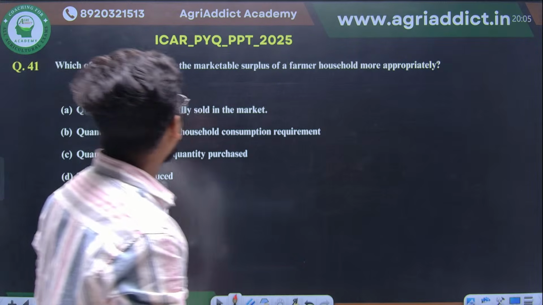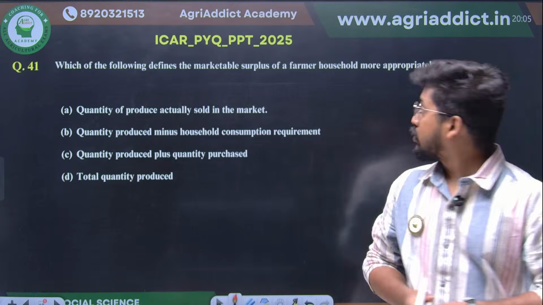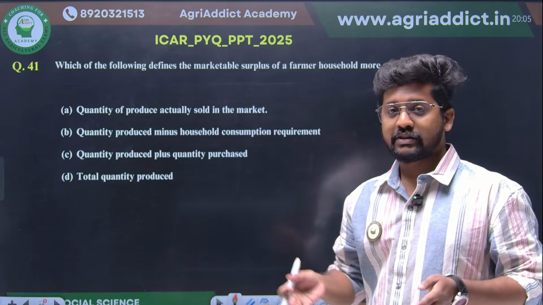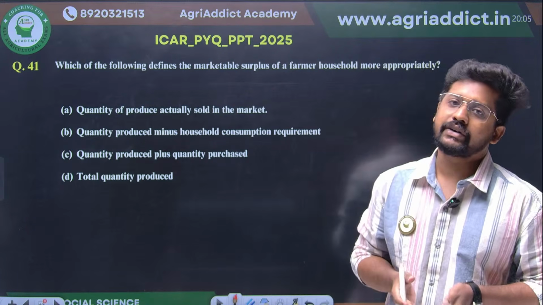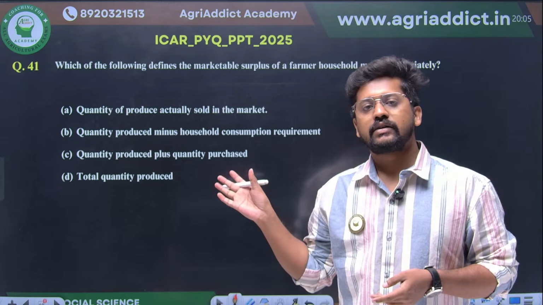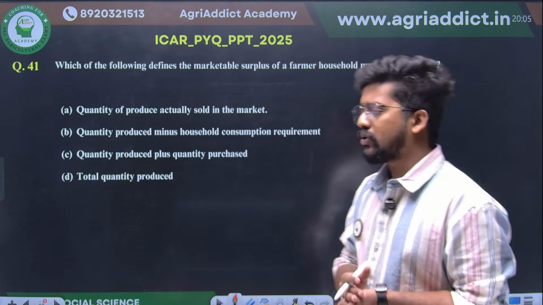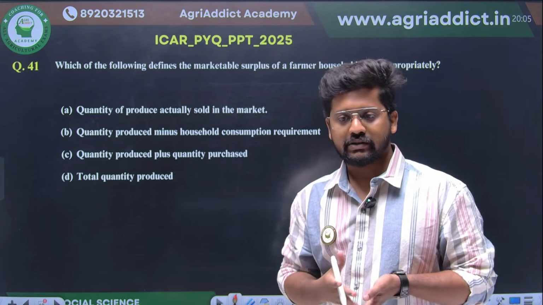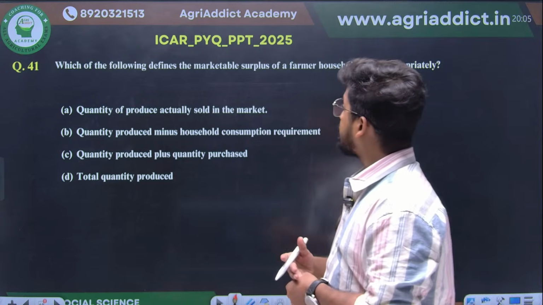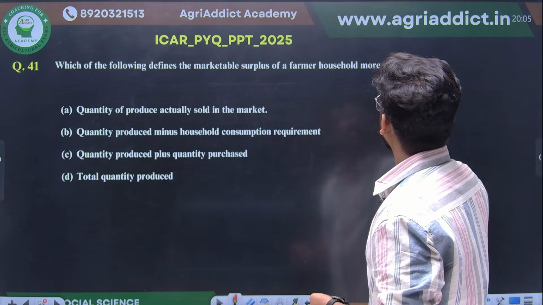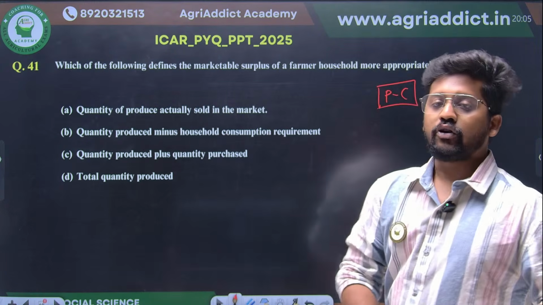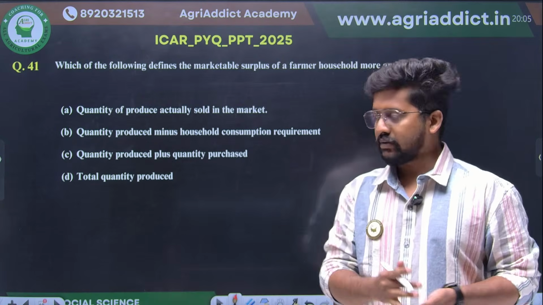Then, which of the following defines the marketable surplus of a farm household more appropriately? Marketable surplus and marketed surplus. The majority of years they will be asking this question. So what is marketable surplus? We already know producer surplus is classified into marketable surplus and marketed surplus. Marketable surplus is none other than your production minus consumption. This is the basic formula that we study when we are studying marketable surplus.